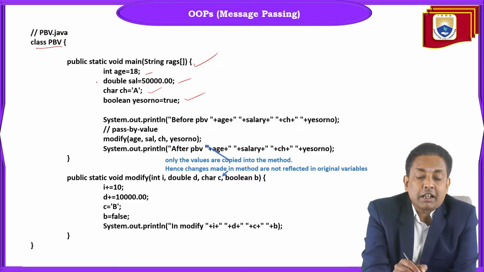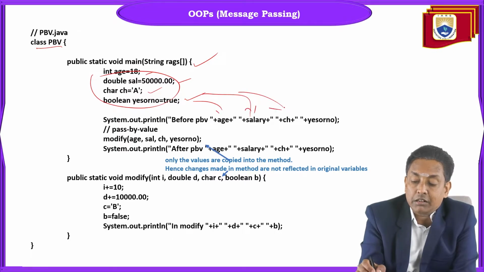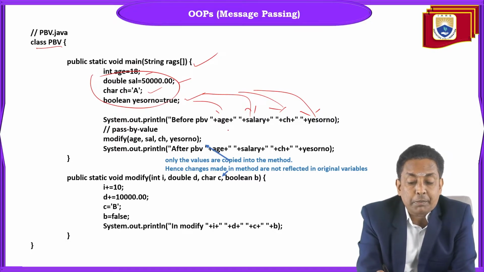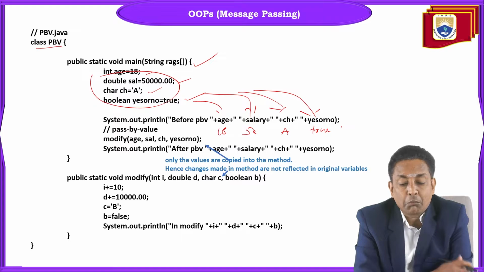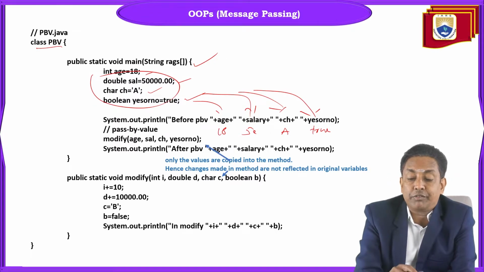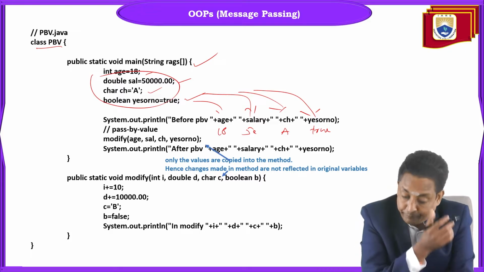As soon as I declare these 4 variables, I'll print all the 4 variables. Age I'll print, salary I'll print, character I'll print, and yes or no I'll print. So their original values will be printed: 18, 50,000, A, true. I'm just confirming the value of these variables, because nothing has been changed. So the same values will be displayed.